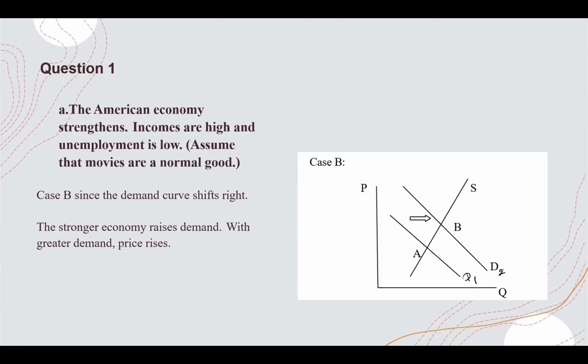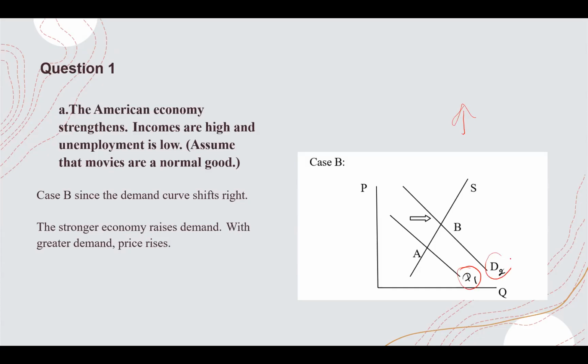So the first homework question is about the American economy getting strong. What will happen when the American economy is getting strong? The income of families goes high and unemployment is going to decrease. When income is high, people can afford more things. So what is happening to the demand for movies? It increases.